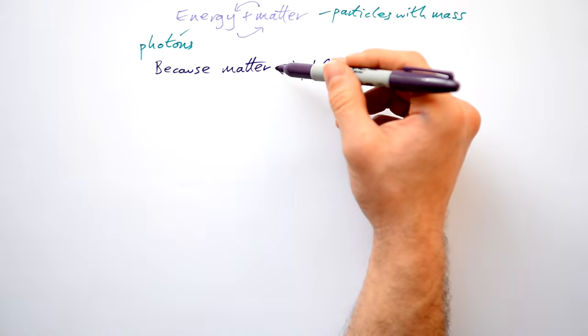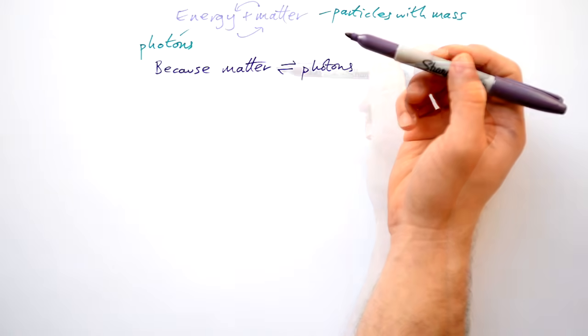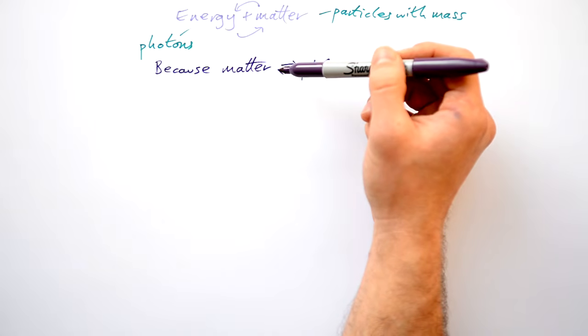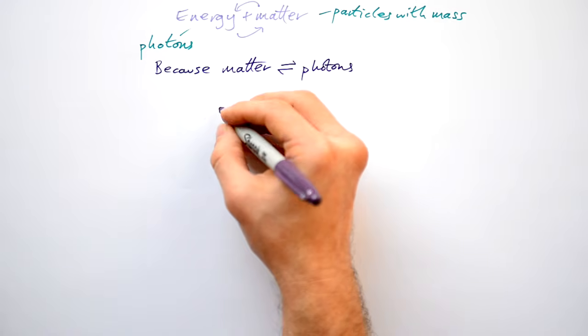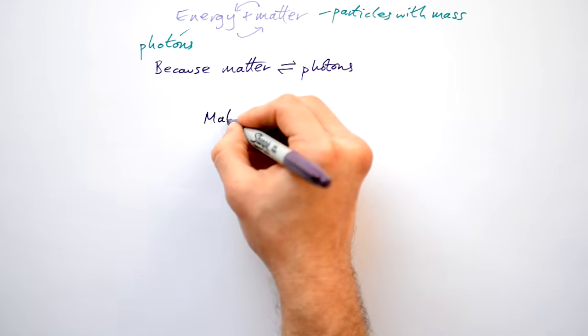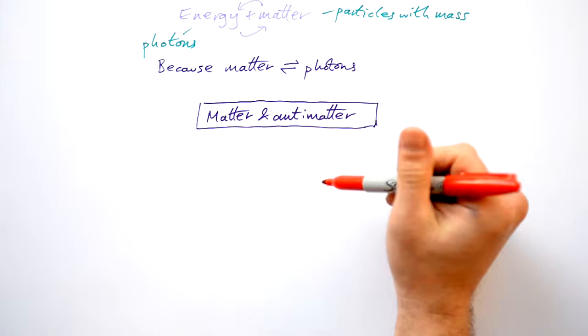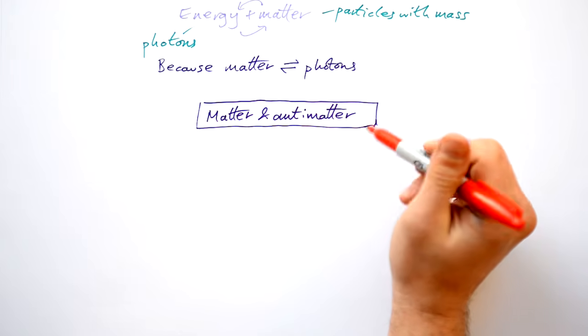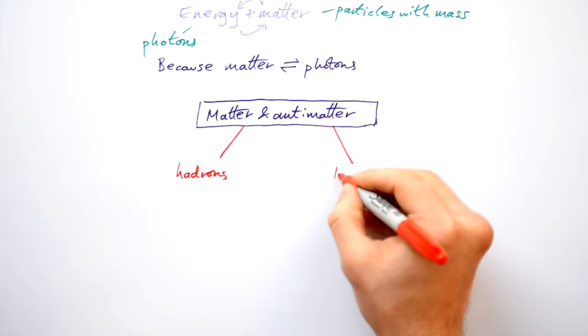That means that if we create some particles, similarly to conservation of momentum when we have recoil, there must be things about the bits of matter that cancel each other out. And that is true. Now we're talking about matter and antimatter. From there, we can start splitting our matter and antimatter, our particles, into different categories. The first split is into hadrons and leptons.